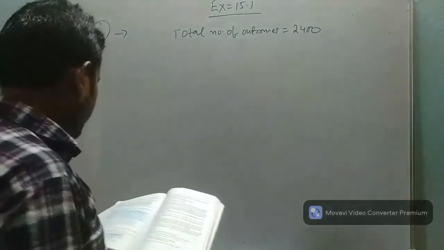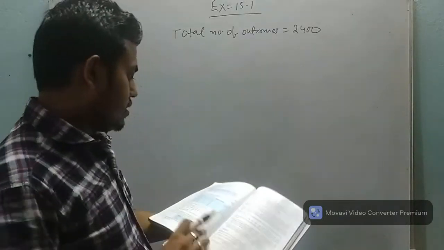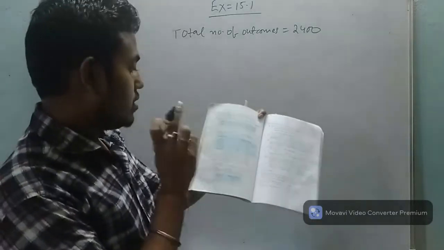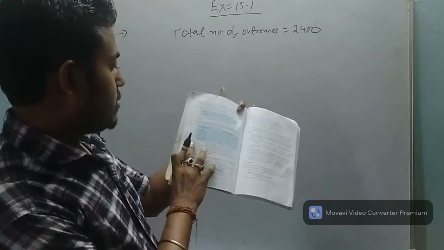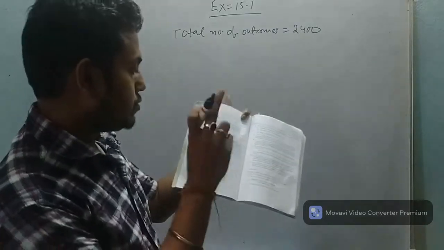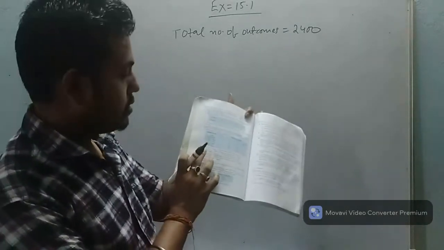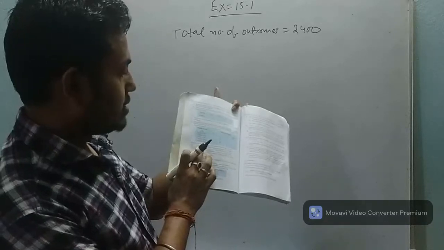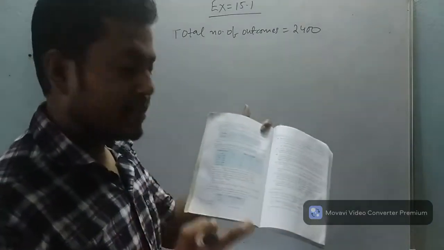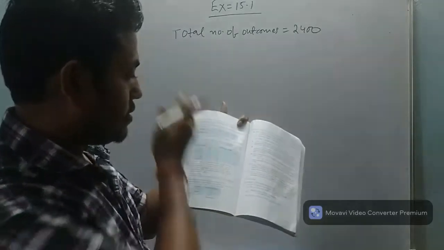Now just see the table, the information given in the table. Suppose a family is chosen, find the probability that the family chosen is: question 1, earning rupees 10,000 to 13,000 per month and owning exactly 2 vehicles.